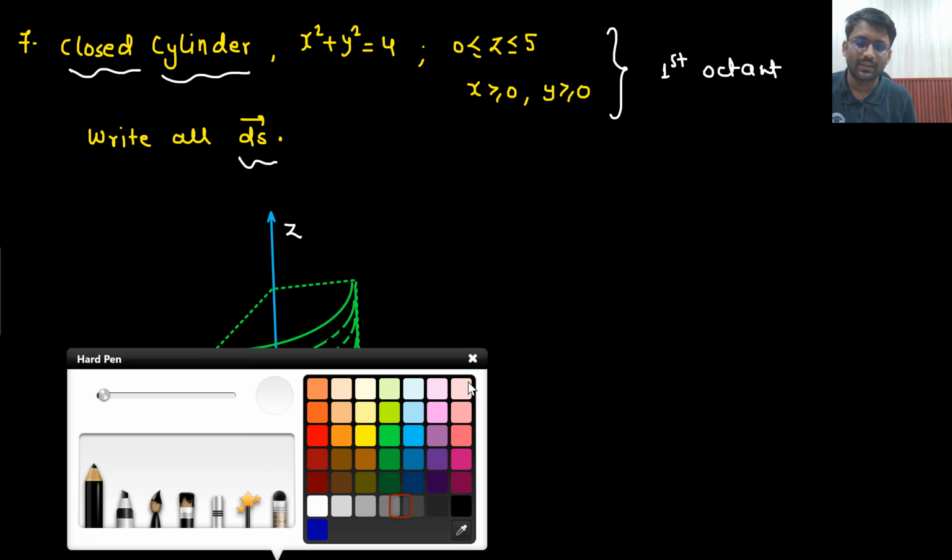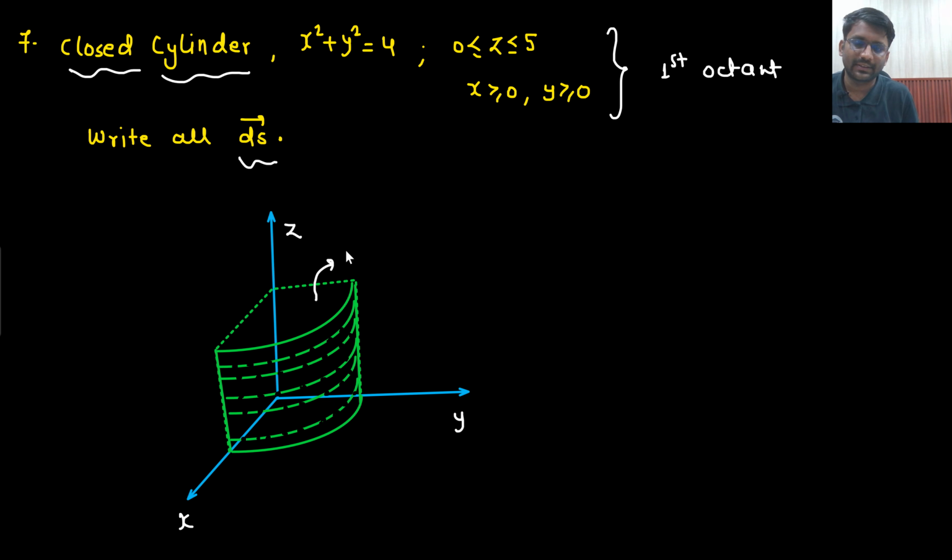Right? Let's call this one S1, upper surface. The downward one will be downward surface S2, and then this is curved surface S3. You forgot about this surface, no? S4, the XZ plane. Because what you are doing, this is your coordinate system. This is your coordinate system. This is your coordinate system. And here you are putting up a cylinder. You put up a cylinder here.